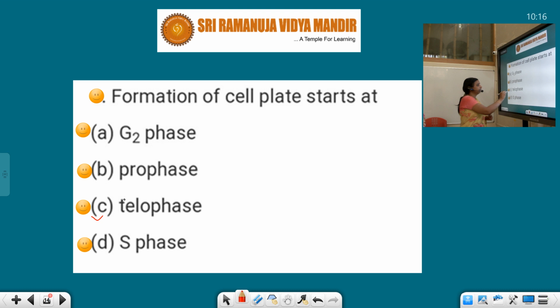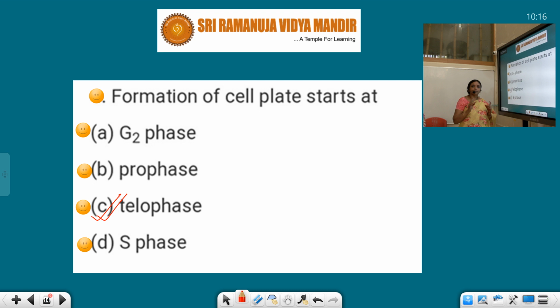You remember this thing. And the furrow-like structure, the constriction that appears, is in animal cells. In animal cells, these constrictions can be observed at the end of anaphase. Of course, we do not concentrate on that at that time. We are only seeing whether karyokinesis is taking place, whether nuclear division is happening or not, or whether two nuclei are formed or not. But in animal cells, these constrictions appear, and these furrows formed peripherally are seen at the end of anaphase. But here the cell plate formation starts in telophase.